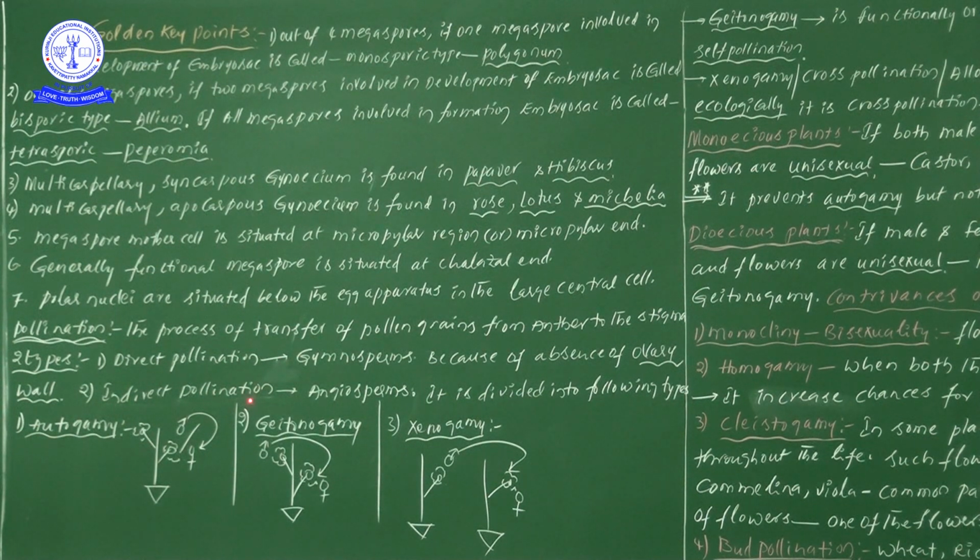Next one, indirect pollination. The best example of indirect pollination is angiosperms. Angiosperms means there are monocots and dicots also.